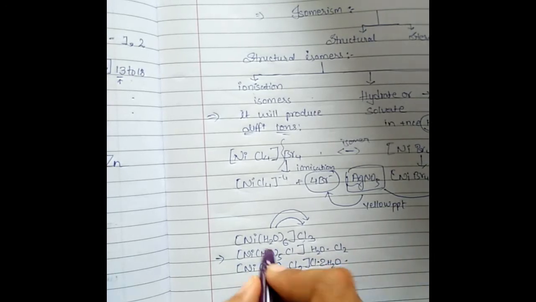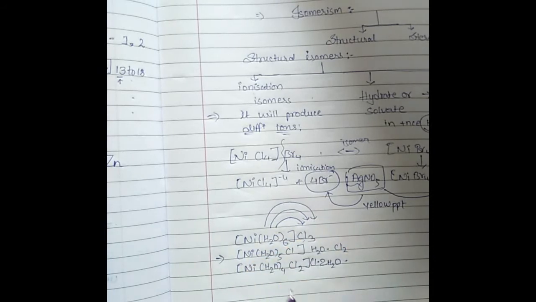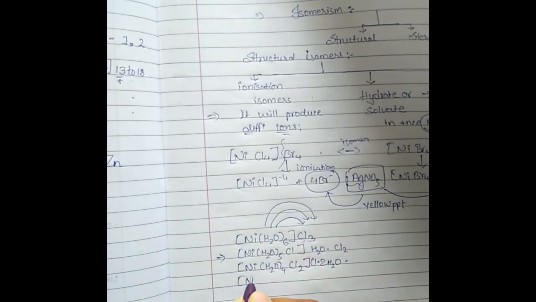More is possible: 1 more water molecule can be taken out and chlorine added, so it will produce [Ni(H2O)3Cl3] and 3H2O.